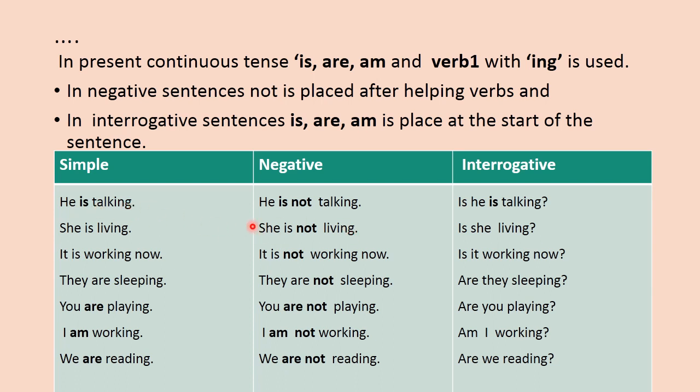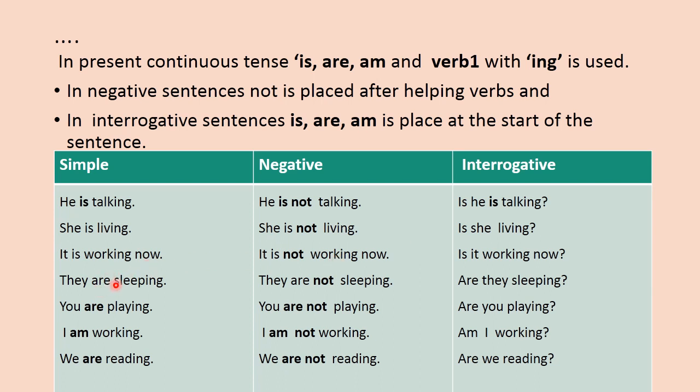He is talking. He is not talking in negative form, and in interrogative form, is he talking? Similarly, she is living, she is not living. Is she living? So here you can see that with he, she, it, we use is and the first form of the verb by placing ing. In negative we will just place not, and in interrogative we will place is at the start of the sentence.